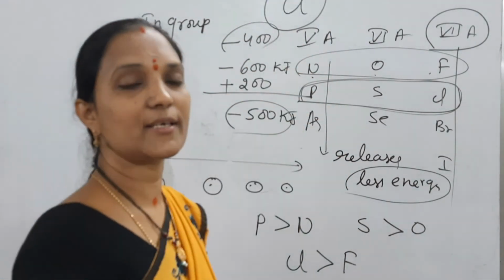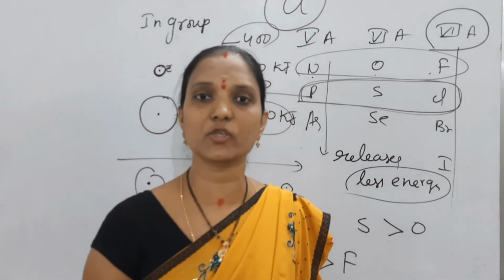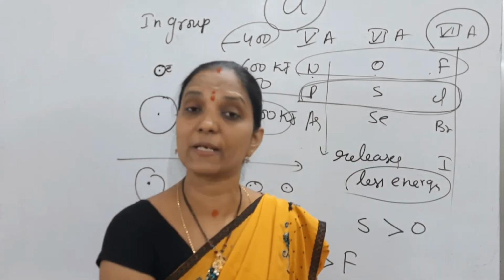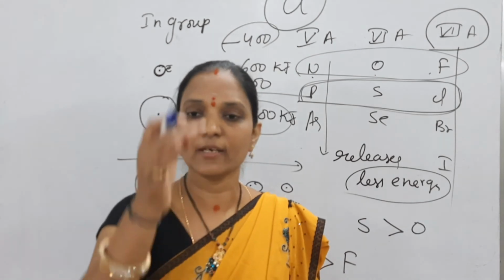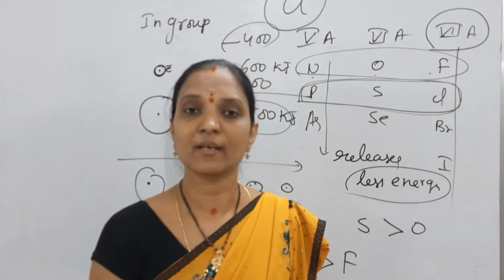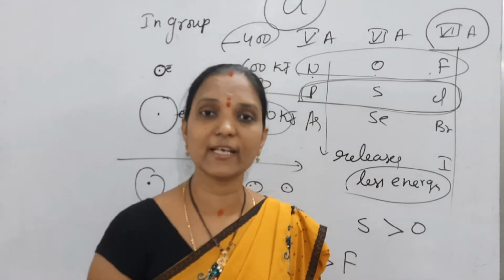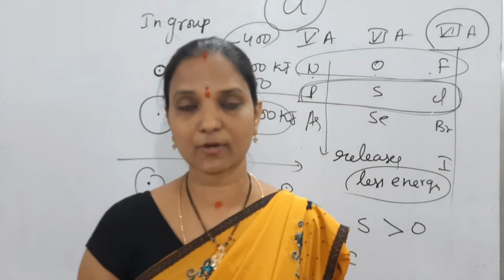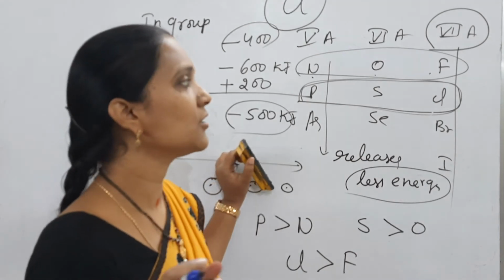Element with highest electron gain enthalpy. Element with highest ionization enthalpy: helium, because left to right increases and zero group elements are highest. In that, down the group decreases. So which element is highest? Helium. Highest ionization enthalpy, helium. Highest electron gain enthalpy, chlorine. Halogens have highest electron gain enthalpy. In halogens also, the answer is chlorine.